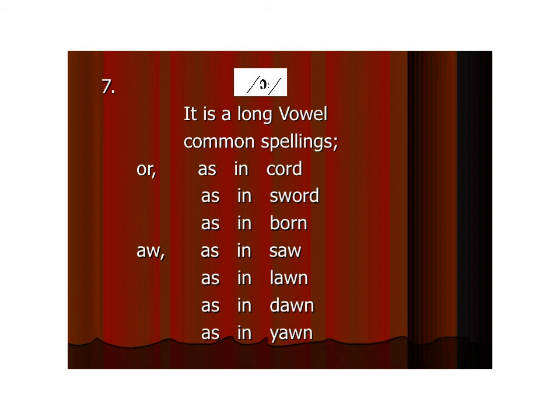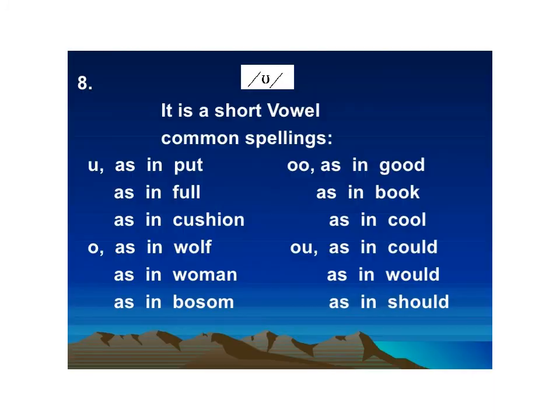Next comes the seventh, as in court, sword, born, learn, yawn. Next comes the eighth, as in put, full, cushion, wolf, woman, bosom, good, book, could, would, should.